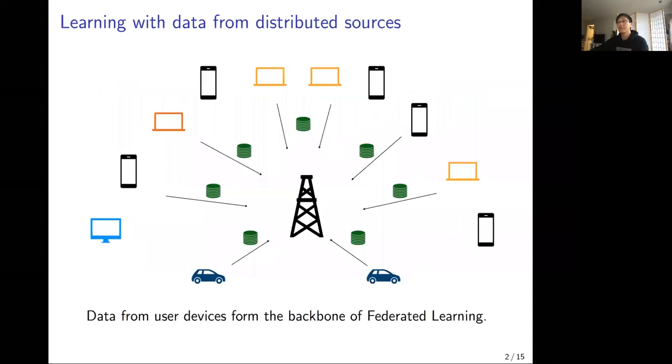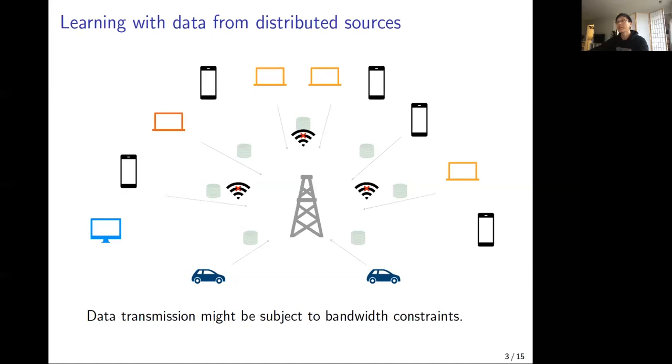In federated learning systems, we are learning based on data from all types of user devices, including smartphones, laptops, and many others. These data are important for federated learning. Due to the growing size of users' data and the model we want to train, getting this data from users might be subject to bandwidth limits.